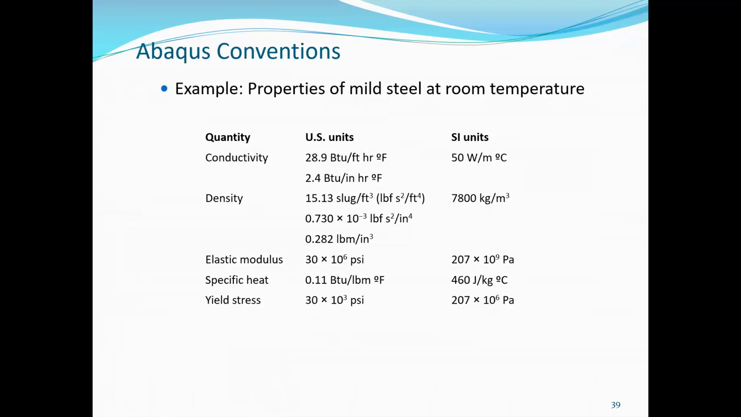Now this is the SI unit system, US units and SI units. The conductivity is 50 watt per meter degree Celsius, then density 700 kg per meter cube. Elastic modulus is in Pascal, specific heat, and yield stress is also in Pascal. These are the properties of mild steel at room temperature.